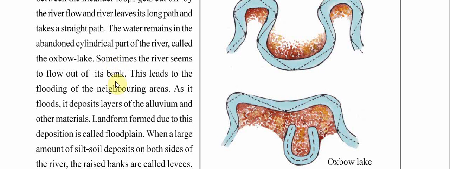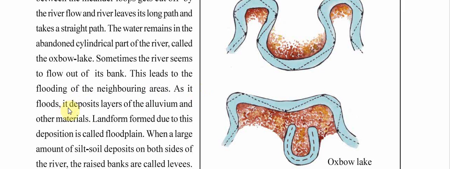Sometimes the river seems to flow out of its bank. Now, banks are the fixed path of the river, so sometimes it flows outside that bank. When does it happen? When there is heavy rainfall, or when the river is just flooding, as this leads to the flooding of the neighboring areas. The regions situated near the river bank will get flooded.